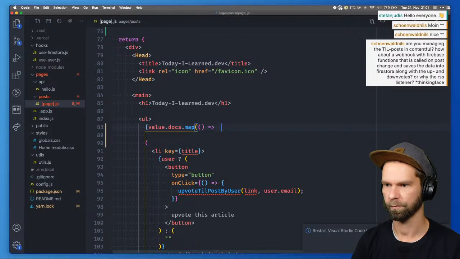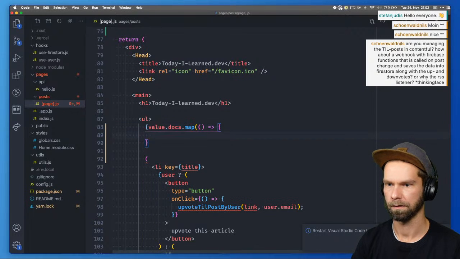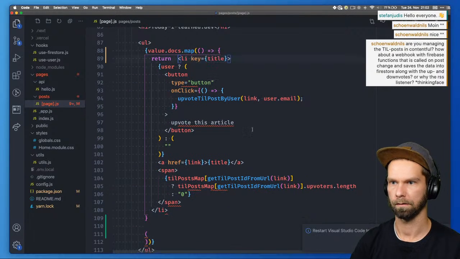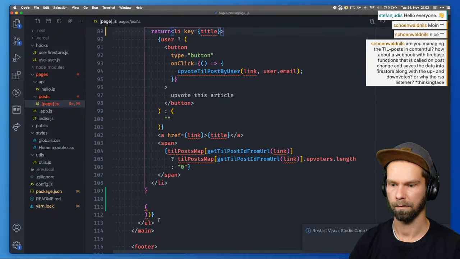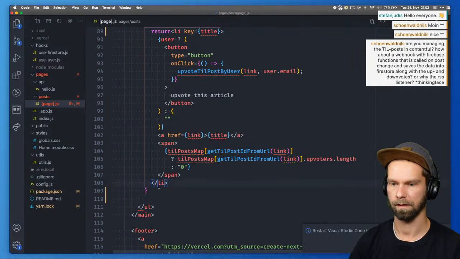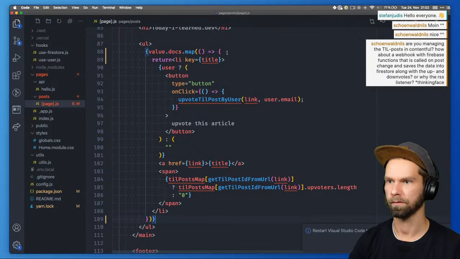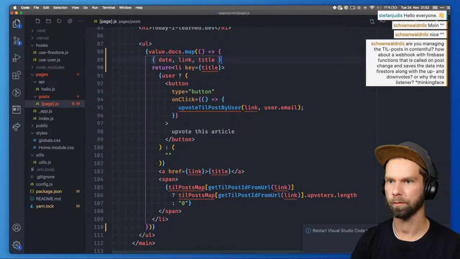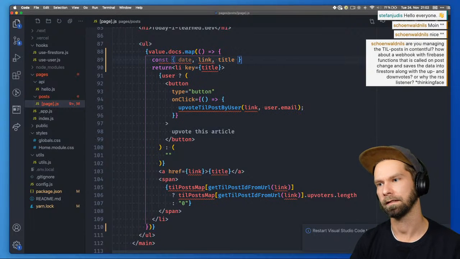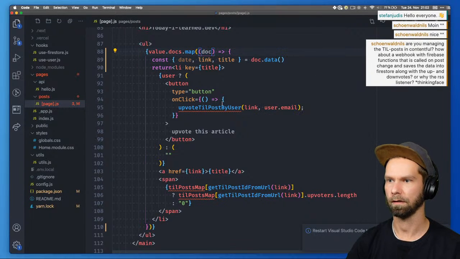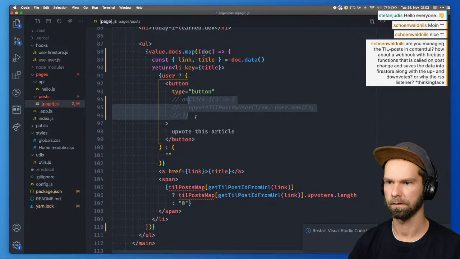So we're gonna drop this here and cut this out, and we change this first of all to be a proper function. Here we go. And then we probably can drop this. And now we're missing some stuff like this. All right. Because we now have a functional scope around it, we can do const date, and then doc.data. And here we have doc available. And we don't use the date currently. We're gonna ignore this part for now.